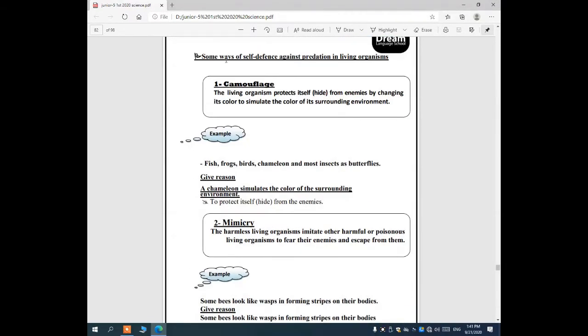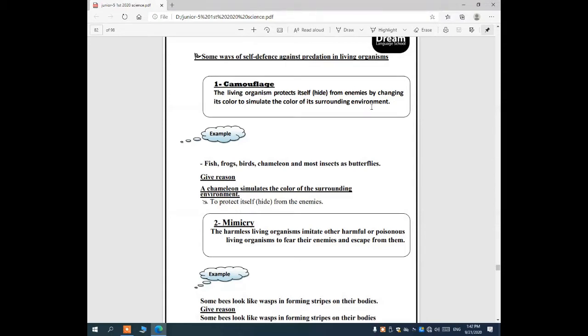We have ways of self-defense. All of us know the meaning of self-defense: the animal protects itself from animals. We have two ways to protect itself: camouflage and mimicry. Number one, camouflage. It's when a living organism protects itself or hides from animals. How? By changing its color. How does it hide from animals or protect itself? By changing its color to simulate the color of its surrounding environment.